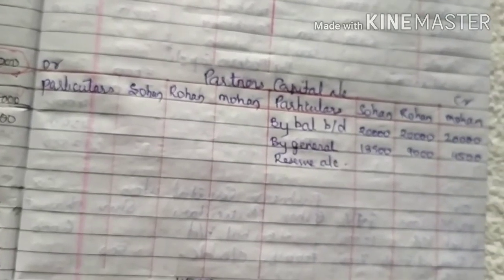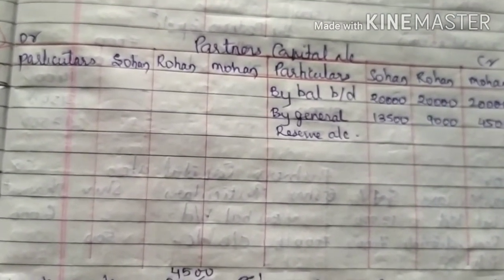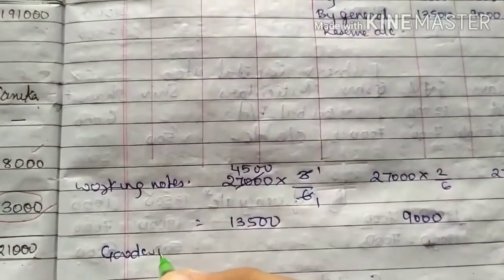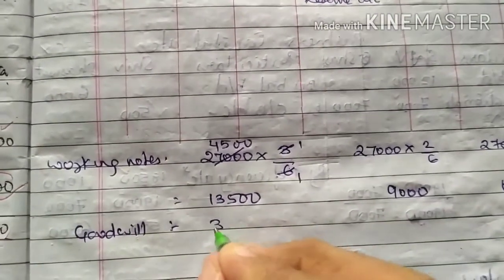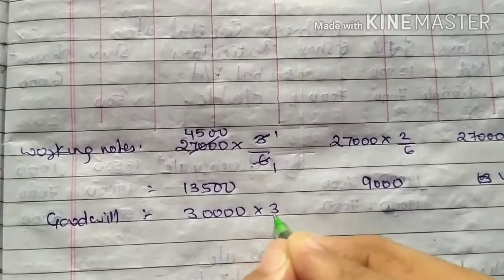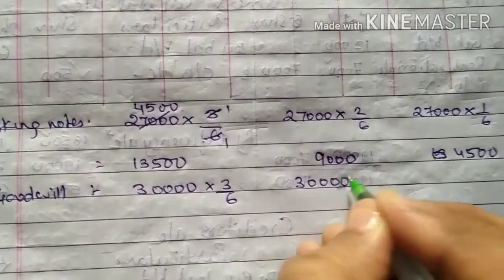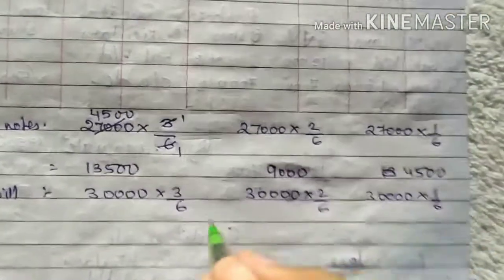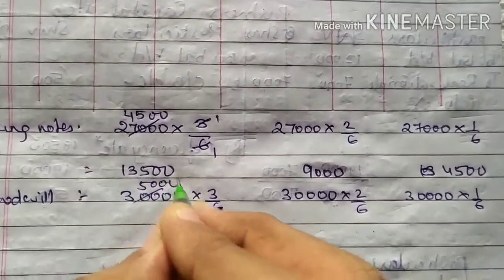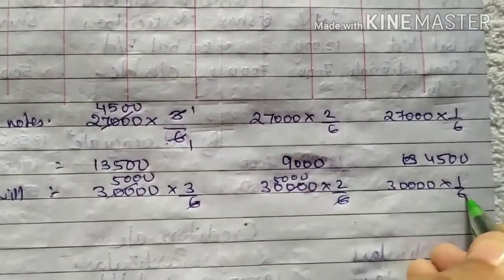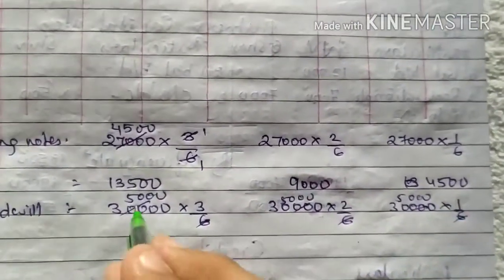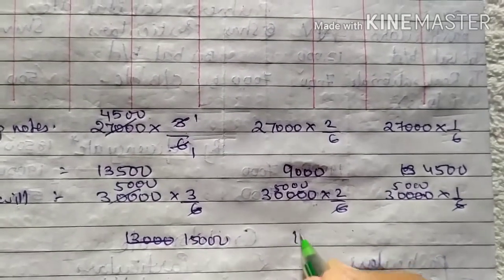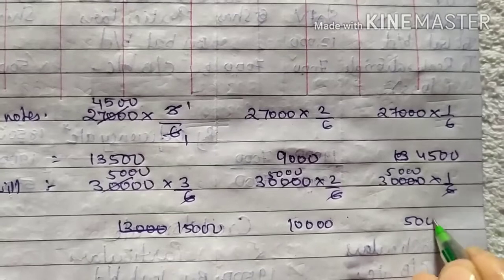Now we go to adjustment number 1. Goodwill of the firm is valued at 30,000 rupees. So goodwill is raised. So 30,000 multiplied by 3 by 6, 30,000 multiplied by 2 by 6, multiplied by 1 by 6. 6 5s are 30. 5 3s are 15,000. 5 2s are 10,000. 5 1s are 5,000.